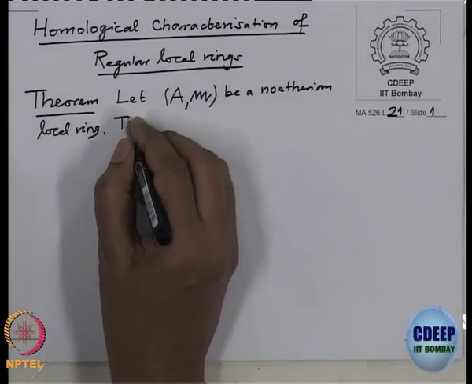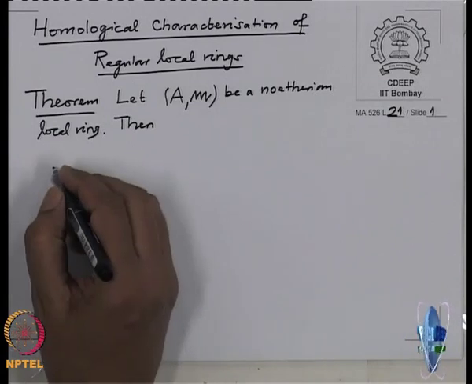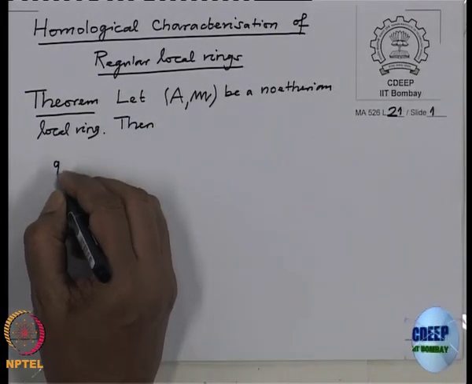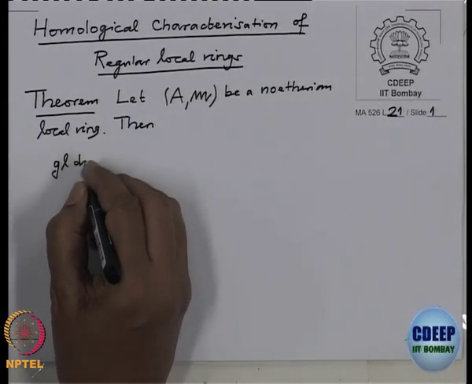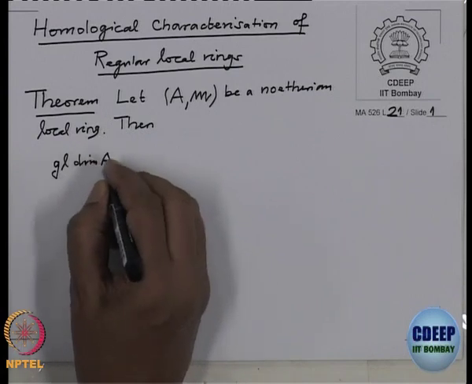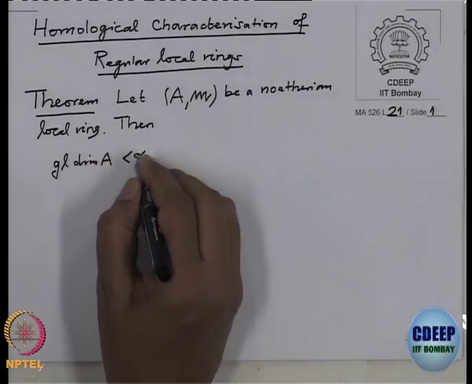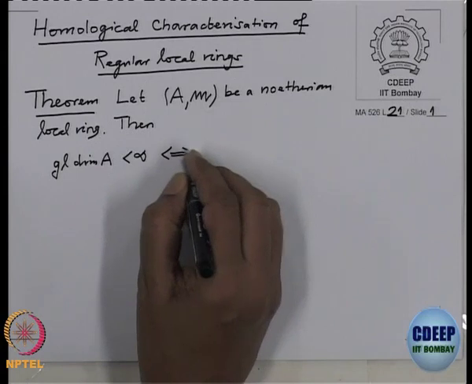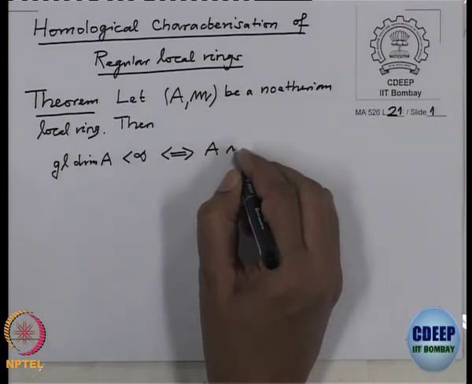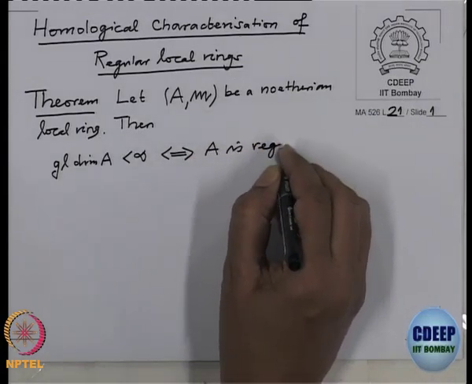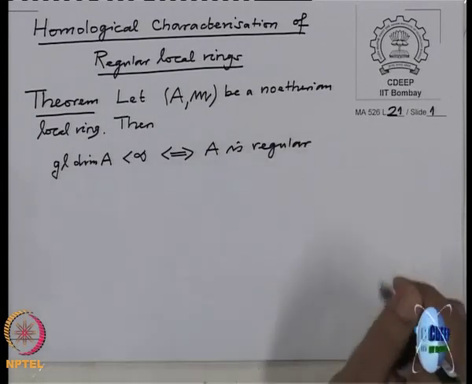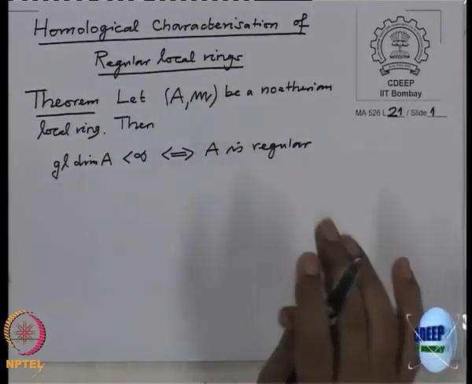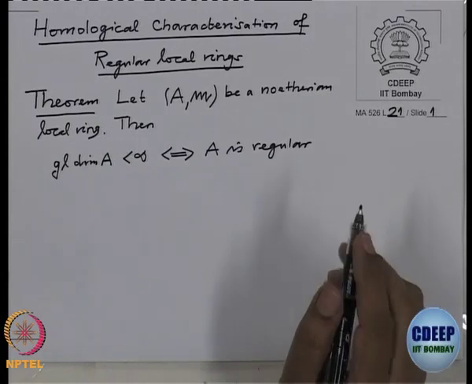Then the global dimension of A is finite if and only if A is regular. This is what we want to prove today.